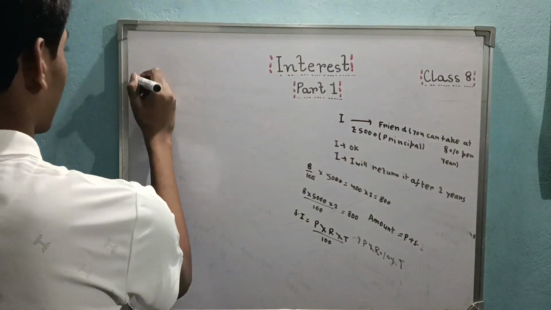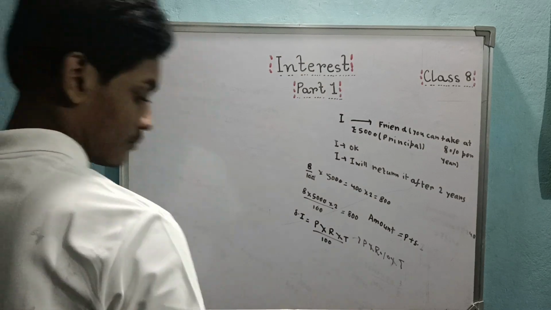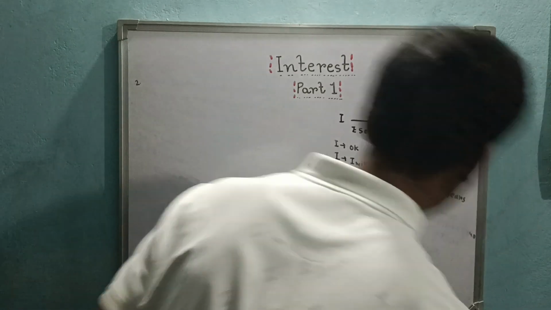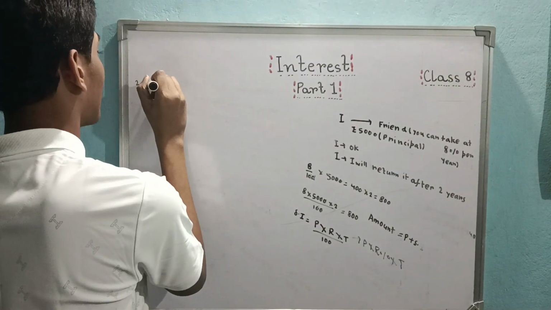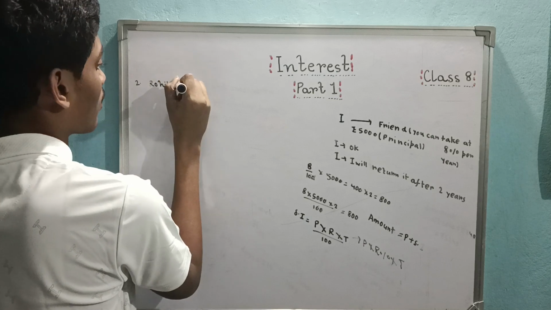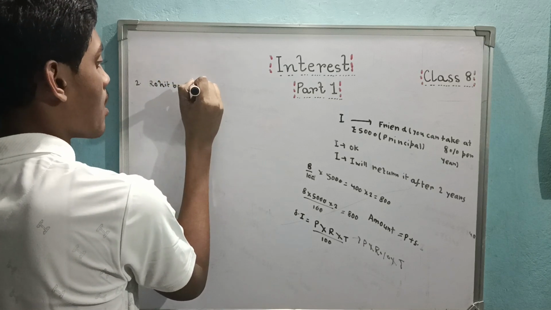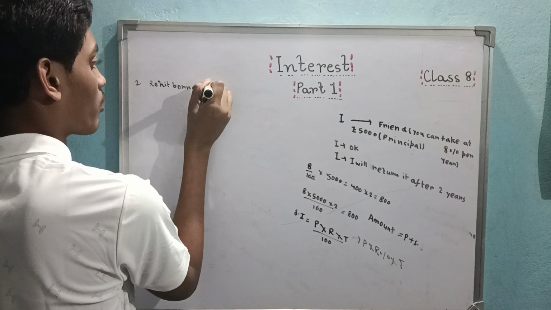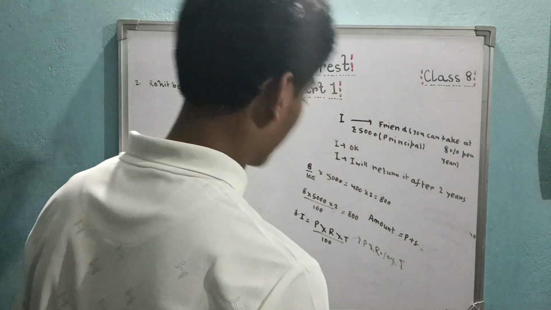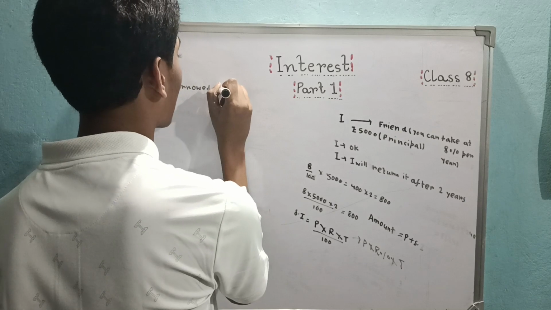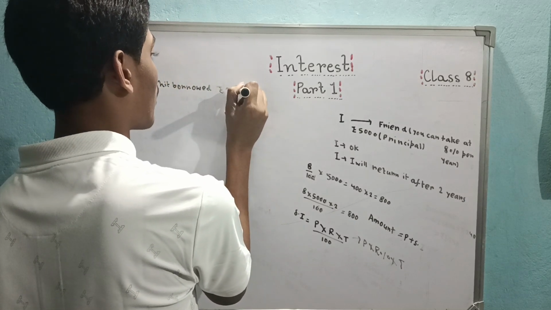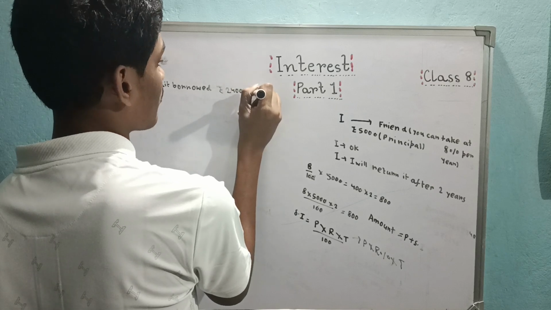Now we have the next question. Rohit borrowed rupees 24,000 at 7.5% per year.